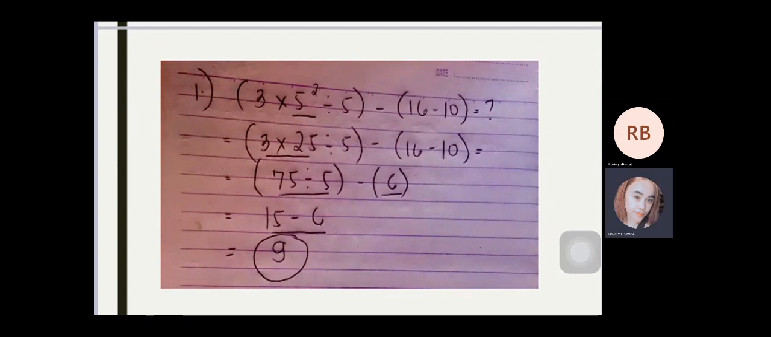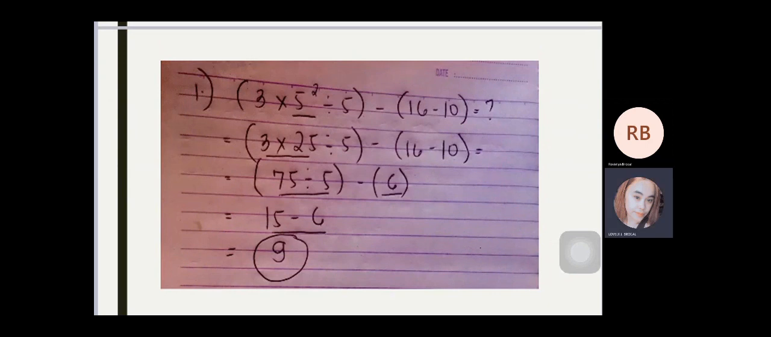Kaya naman nakuha yung 25 dahil dun sa 5 squared which is 5 times 5 is equal to 25. Next is 75 divided by 5 minus 6. Kaya naman nakuha yung 75 is 3 times yung 25 which is 3 times 25 is equal to 75. Equal to 15 minus 6.